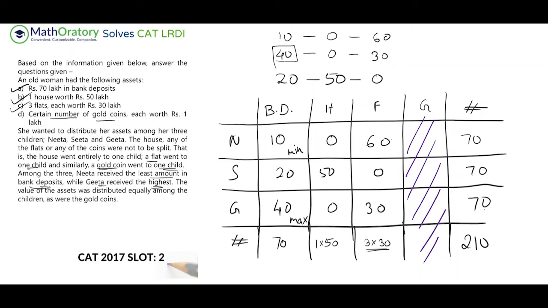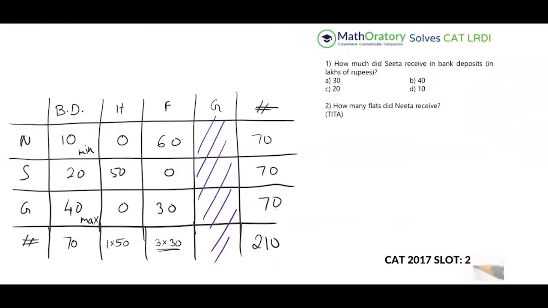Now let's check the questions. Right. So if you look at the first two questions, the first question is asking how much did Sita receive in bank deposits in lakhs of rupees. So Sita is receiving 20 in bank deposits. So that is the answer here.